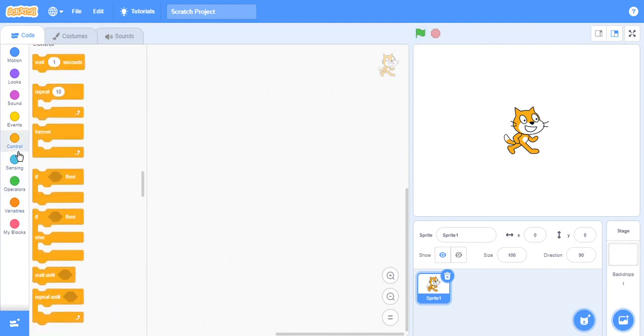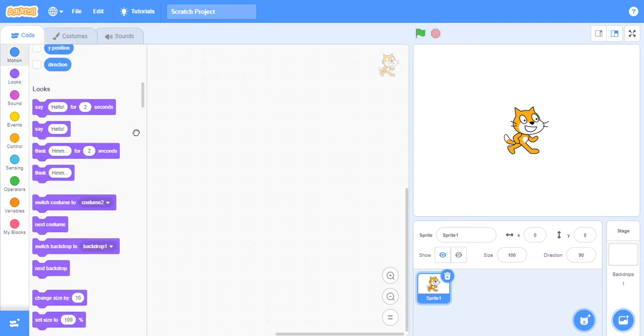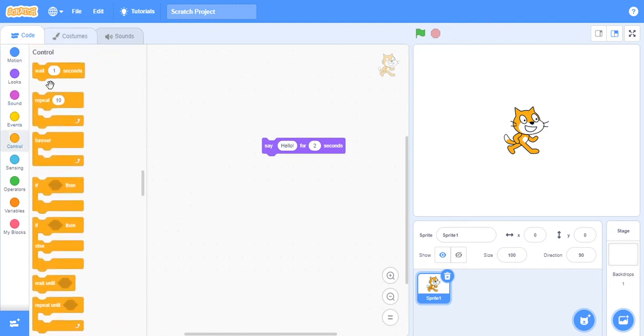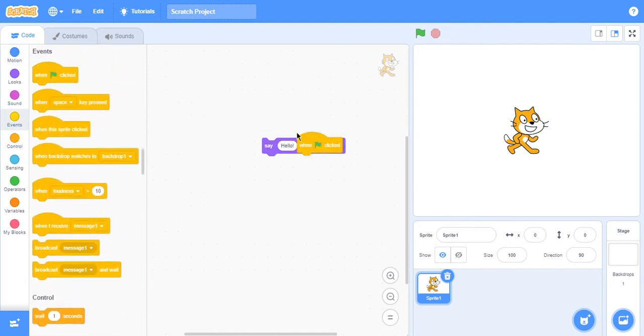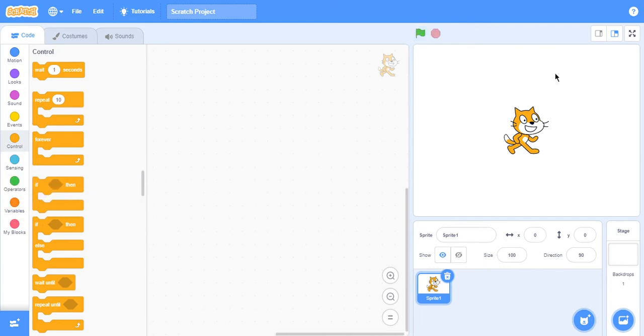But control, we got forever. I don't know what that does, but forever. So if you say hello for 2 seconds, and then with event green flag and forever, you will get an infinite loop. You see, it keeps on going forever. So if you delete the code, it's gonna be gone.